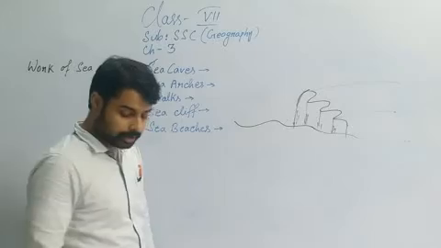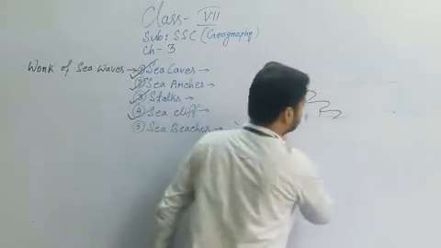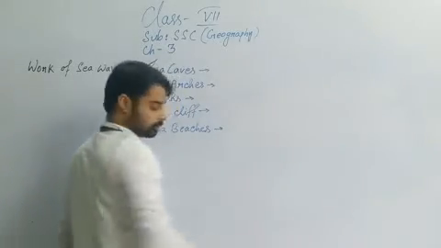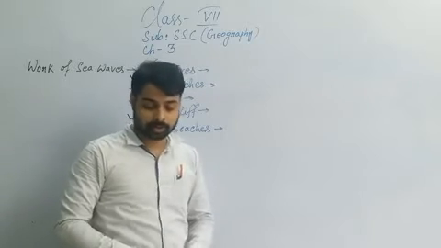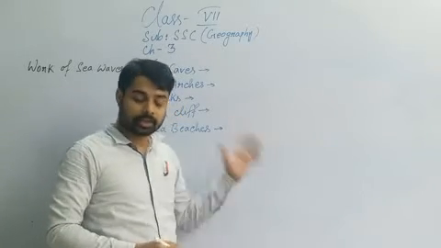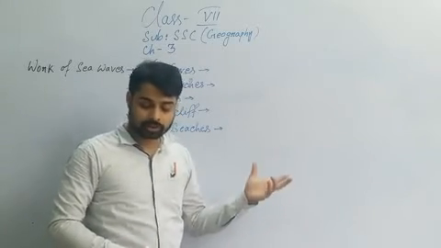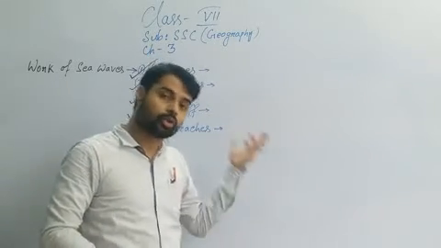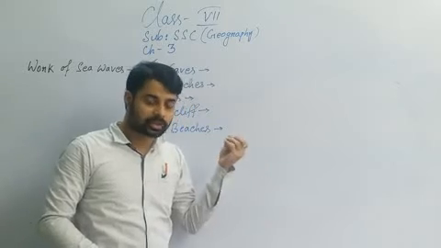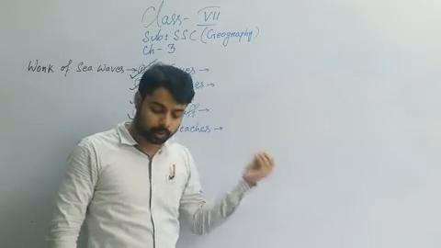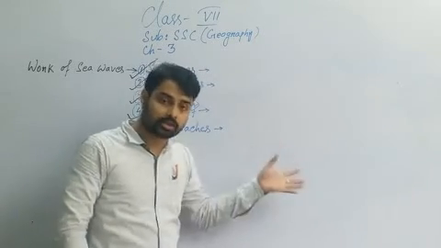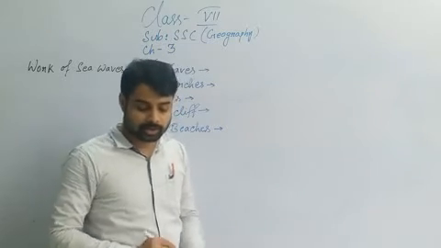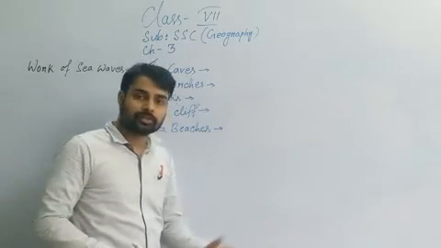Next one, the sea beaches. What are sea beaches? The sea waves deposit sediments. They also carry some pebbles and sands with them, and when they deposit all these things on the seashore, they are called sea beaches. There are a lot of sea beaches in India.